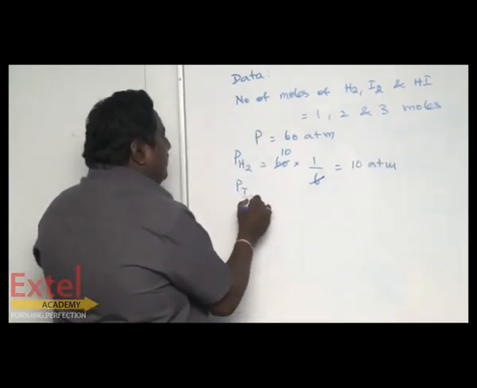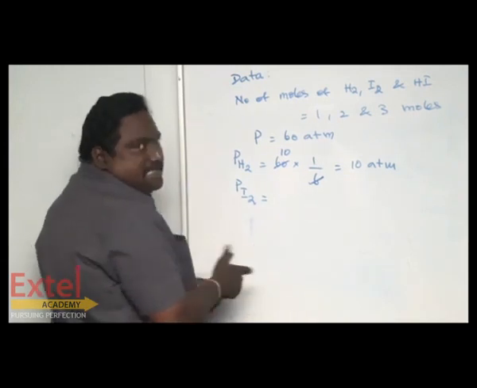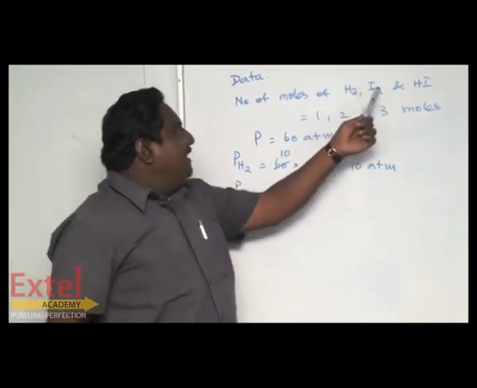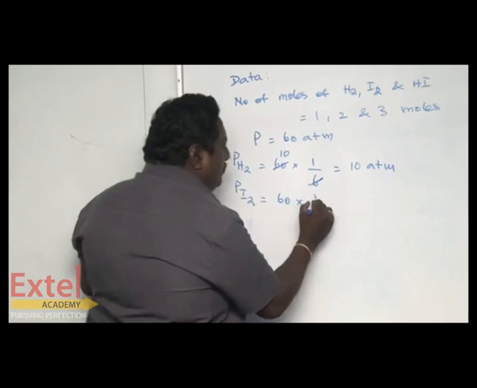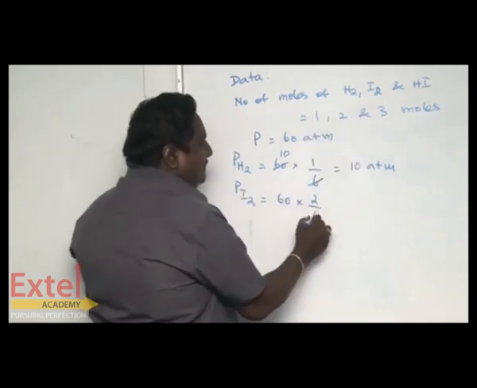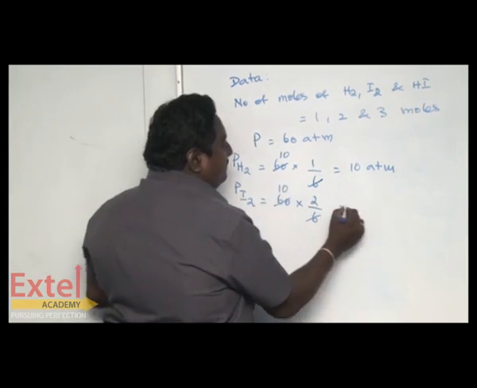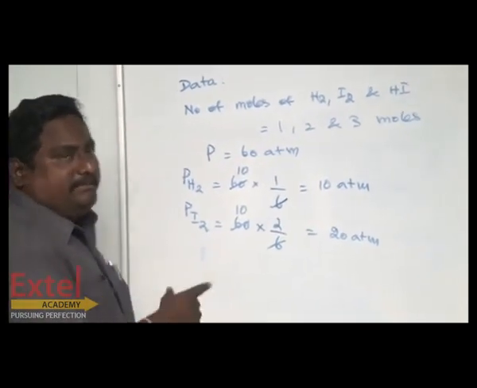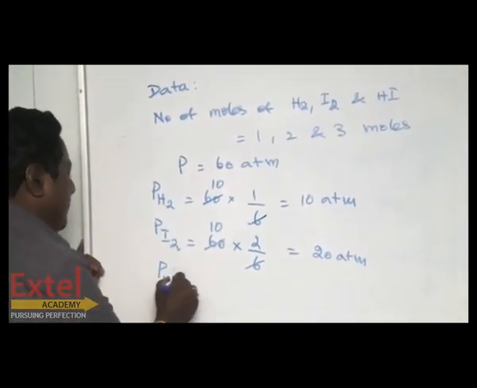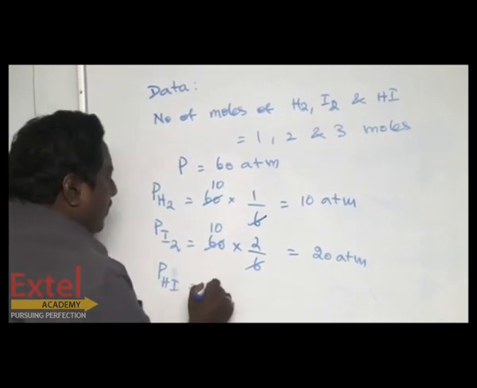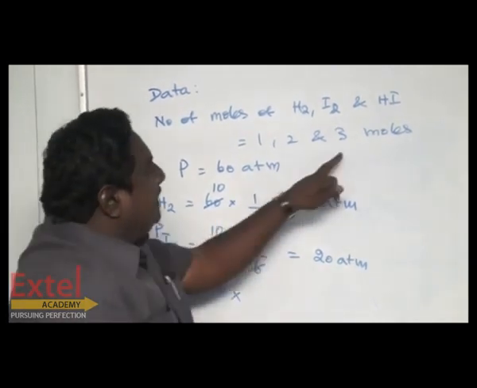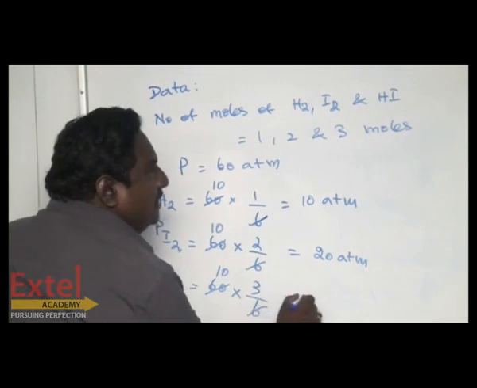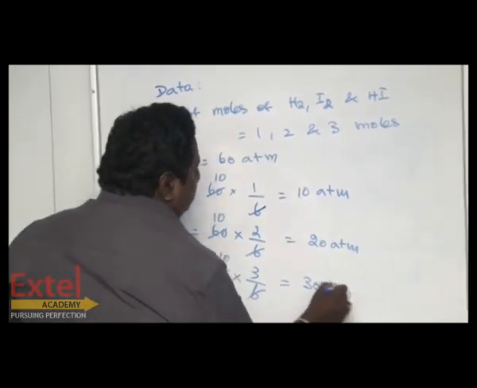Then partial pressure of iodine, in the same way. What is the total pressure? 60 into, how many moles of iodine? 2. So 2 by total number 6. Shall we cancel this? 20 atm. Atm means atmosphere, unit of pressure. Then partial pressure of hydrogen iodide: total pressure into how many hydrogen iodide? 3. So 3 by 6. Upon cancelling, you are getting 30 atm. That's all.